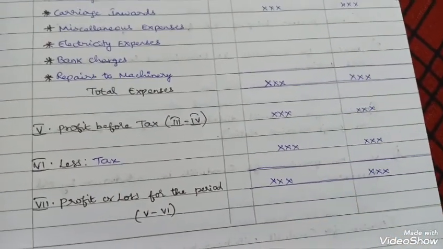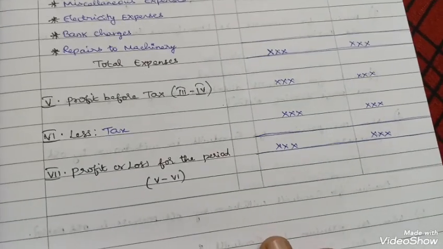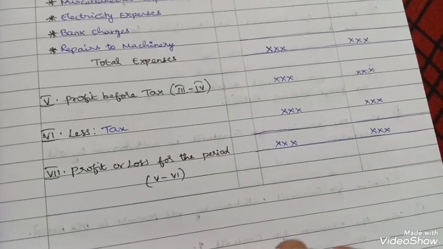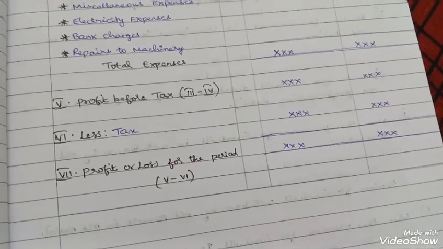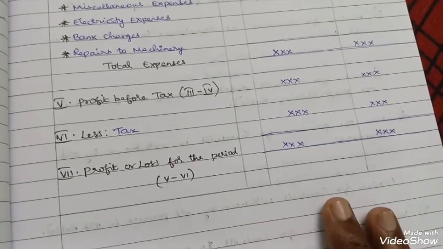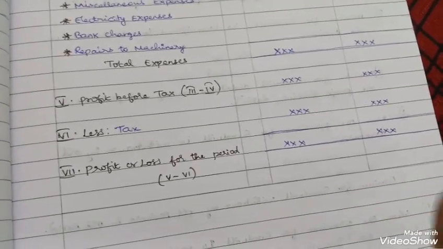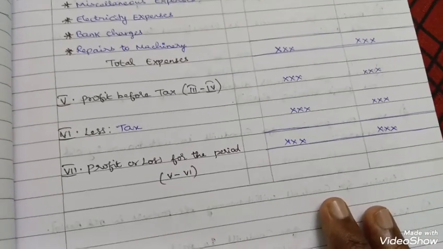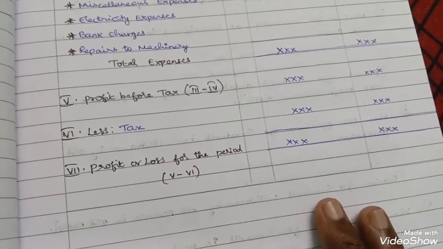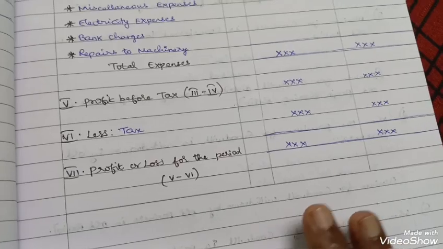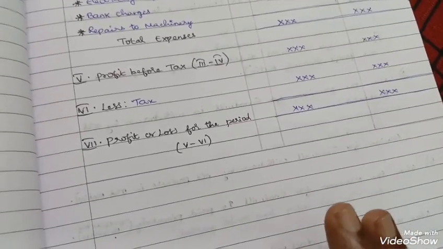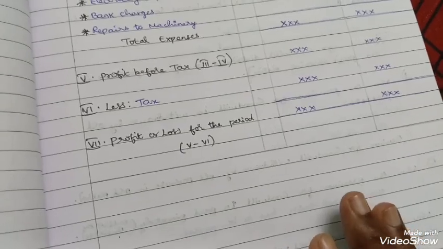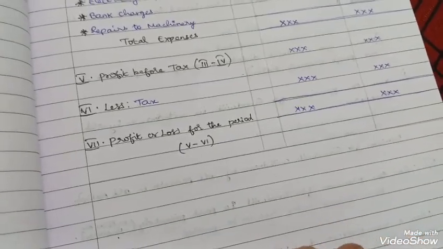So that's all for the volume 3 part. I have not discussed here cash flow and comparative and common size. That will be discussed straight during the problem solving part. So it's a kind of easy only. I'll be discussing during the problem solving part. So everything is completed, around 95% I have tried to complete the formats, formulas, journal entries and the steps, everything from volume 1 to volume 3.